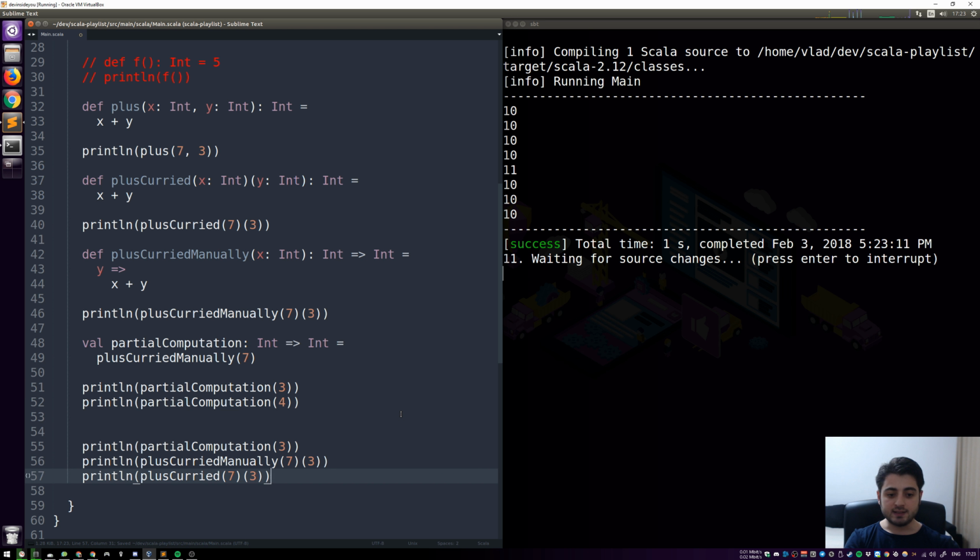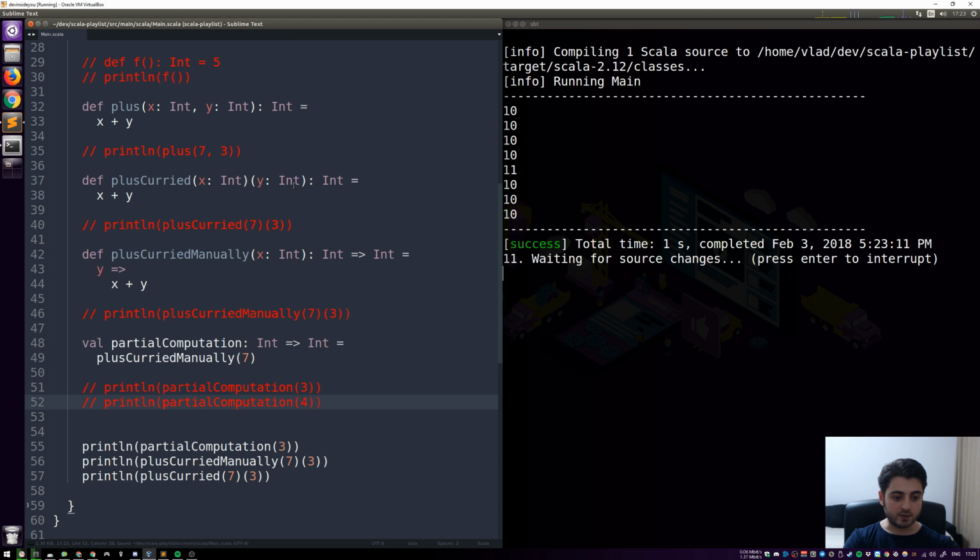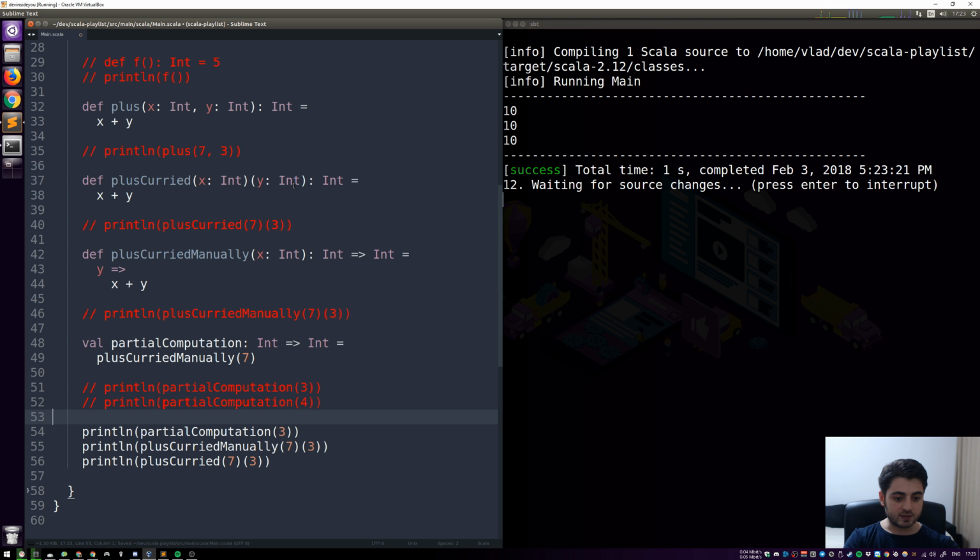So all of these, they do exactly the same thing. In fact, let me comment out the other print lines so that you can see it better. This one, and there we go. Okay, and also let me remove this empty line and this empty line. I don't like empty lines.